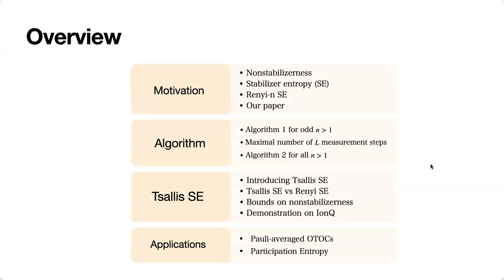So here's a quick overview of the presentation. To begin with, I will motivate our work by discussing the open problems involving non-stabilizerness and its measurement. Secondly, I will introduce and walk through the algorithms that can efficiently measure stabilizer entropy. Then in the following part, a new measure of non-stabilizerness called Tsallis stabilizer entropy will be proposed. And having introduced these tools, I will finally connect to some potential applications.